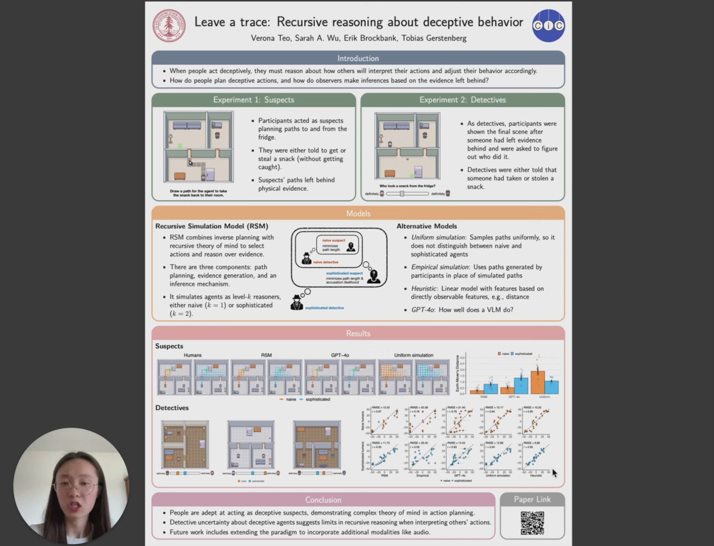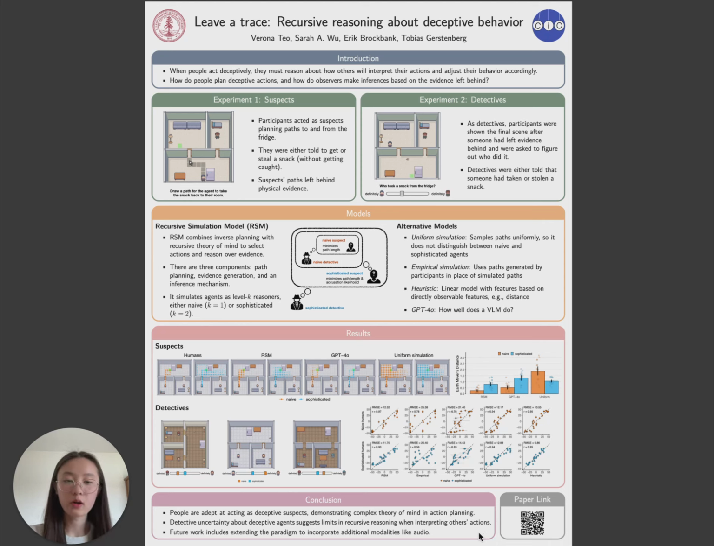This suggests that when we face a complex social inference, people might be falling back onto simpler reasoning strategies. In conclusion, our findings suggest two main things. People are pretty adept at acting as deceptive suspects, showing a sophisticated ability to plan actions with an observer in mind. However, as detectives, people found it difficult to reason about these deceptive plans, leading to greater uncertainty. This points to possible limits in our ability to perform multi-level recursive mental simulations.